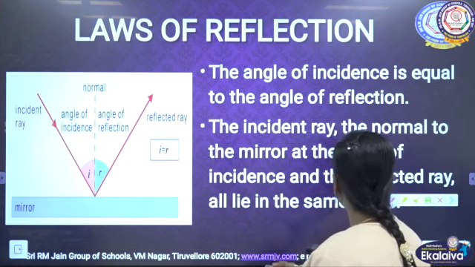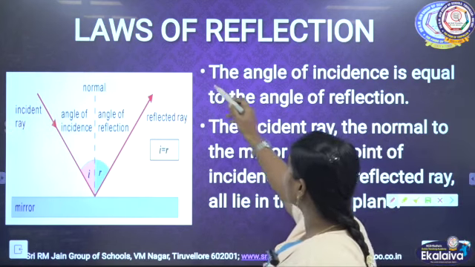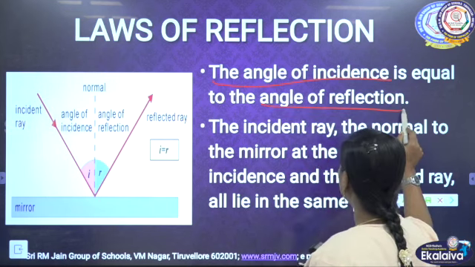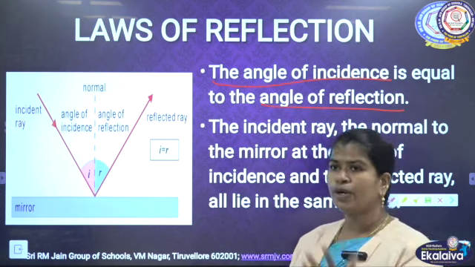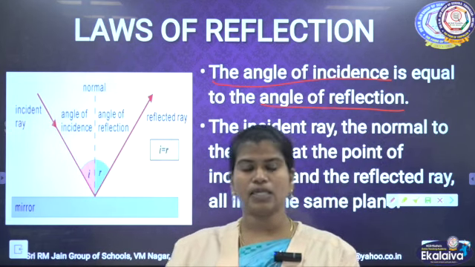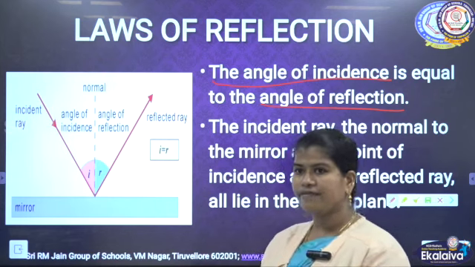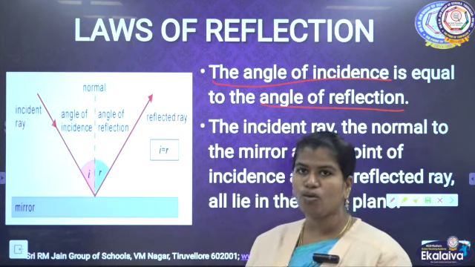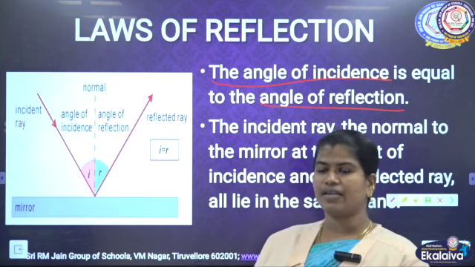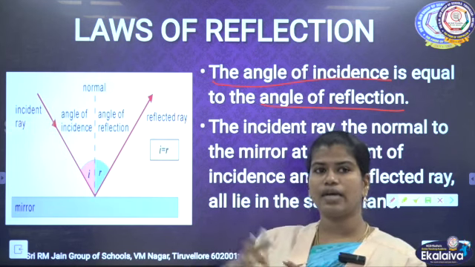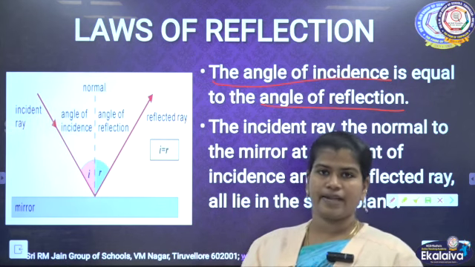The first point: the law of reflection states that the angle of incidence is equal to the angle of reflection. What do you mean by incidence? When light falls on a particular surface, that is falling, we call it incident. So, the incident ray. The bounced back light we call the reflected ray.